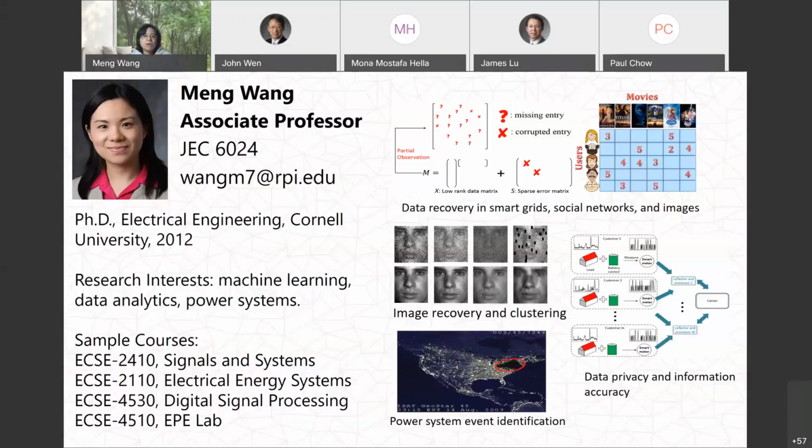Examples of low-dimensional structures: for user ratings against movies, they are decided by a small number of dominant factors. Therefore, the rating matrix is low rank, even though the matrix is very high dimension. Another simple example is images and videos, which have a lot of correlation both across time and across space. Therefore, we can do image compression and image recovery. Similarly, in power systems, because the voltage and current are correlated through circuit laws, these quantities are highly correlated, and we could use that to recover the data and extract information.